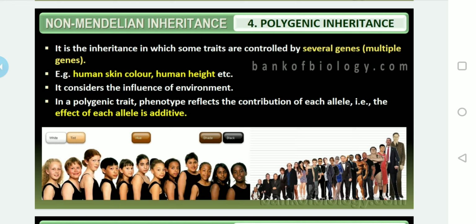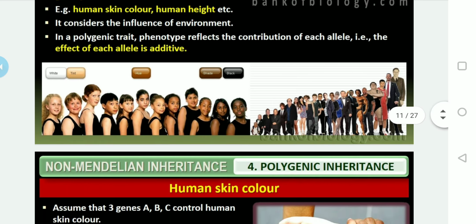Based on the parents, in the offspring we can identify different types of human skin colors. Like that, in human height also: tall, dwarf, medium, or intermediate. These are all the different possibilities, and it is because of polygenic inheritance.